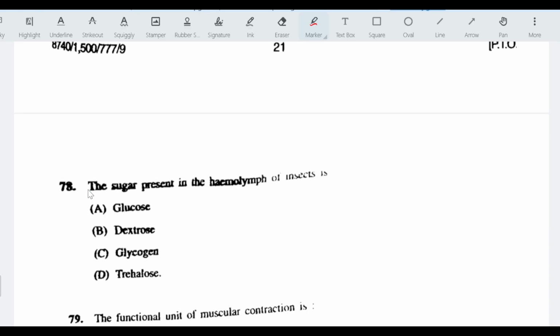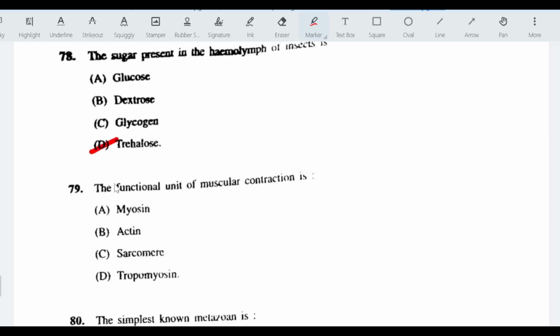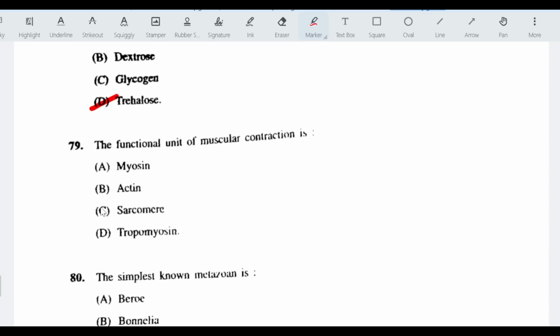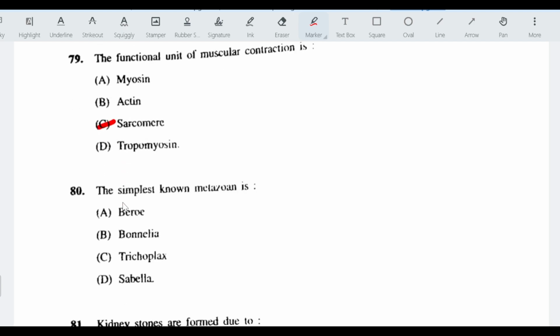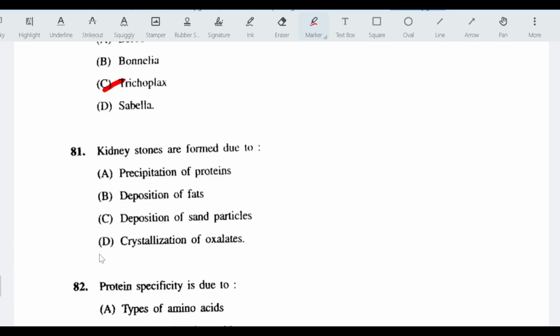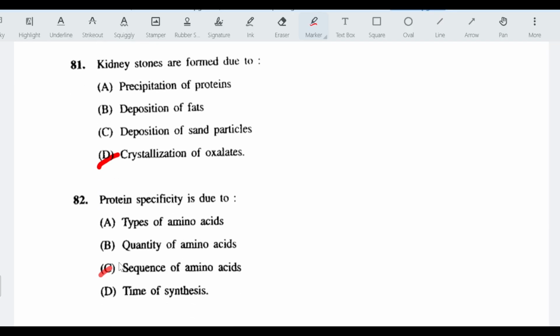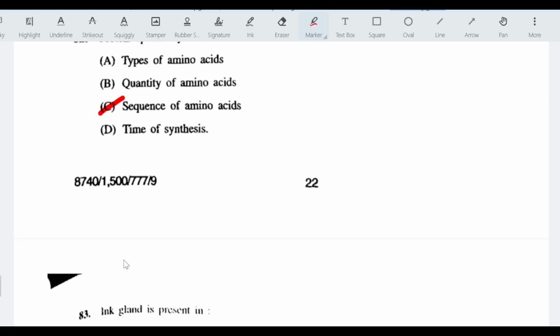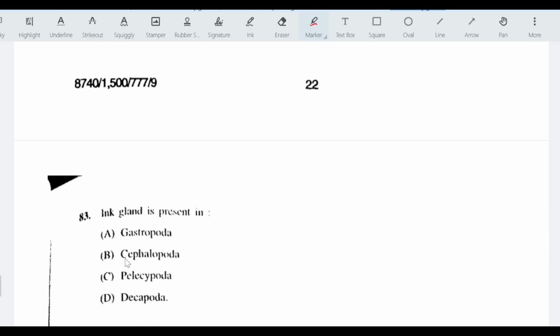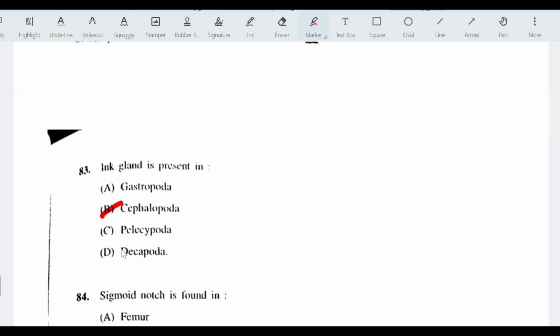The sugar present in hemolymph of insect is trehalose. Functional unit of muscular contraction is sarcomere. The simplest known metazoan is Trichoplax. Kidney stones are formed due to crystallization of oxalates. Protein specificity is due to sequence of amino acids. Next question, ink gland is present in cephalopoda.